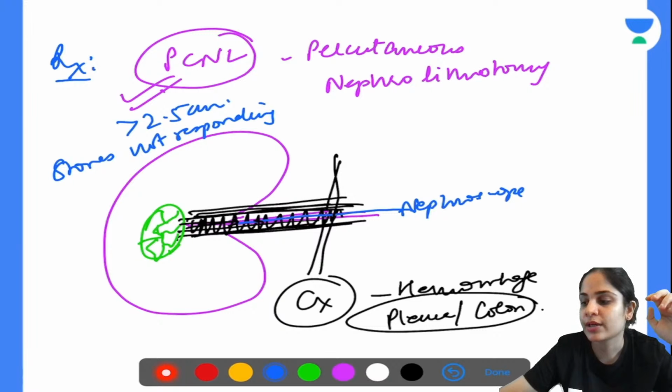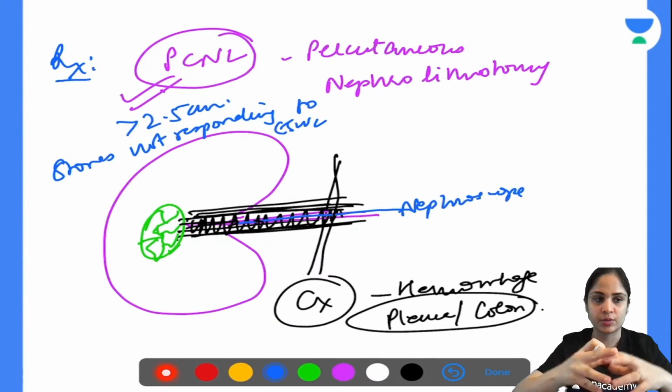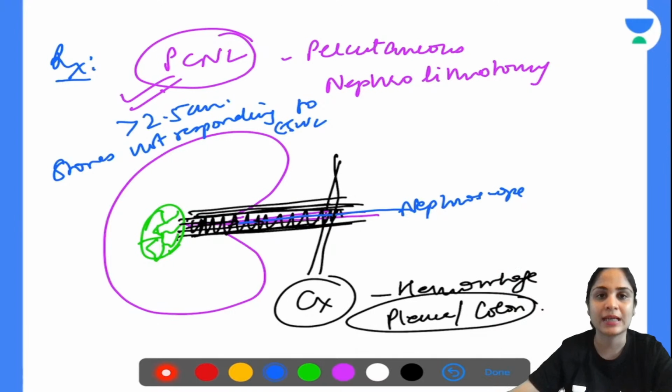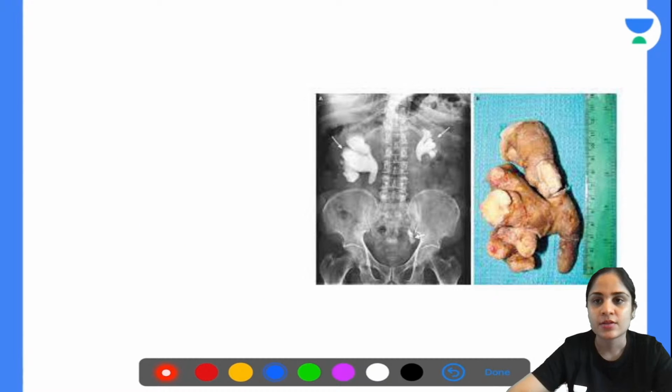So in ESWL, what are you doing? Nothing. You're just passing shock waves. You're breaking down the stone, and then the fragments of the stone will anyways be flushed out through the ureter and bladder. Okay. So that is what we do in ESWL. Alright, so PCNL and ESWL, two main ways of getting rid of the stone. Any other ways that anyone knows of? Can you do any kind of surgery to get rid of it?